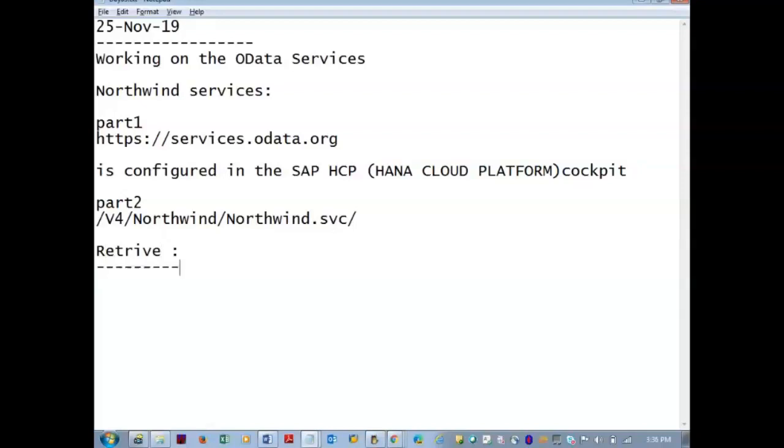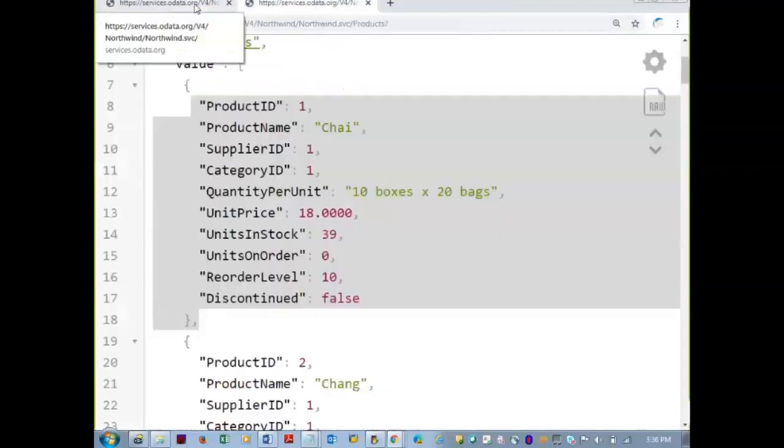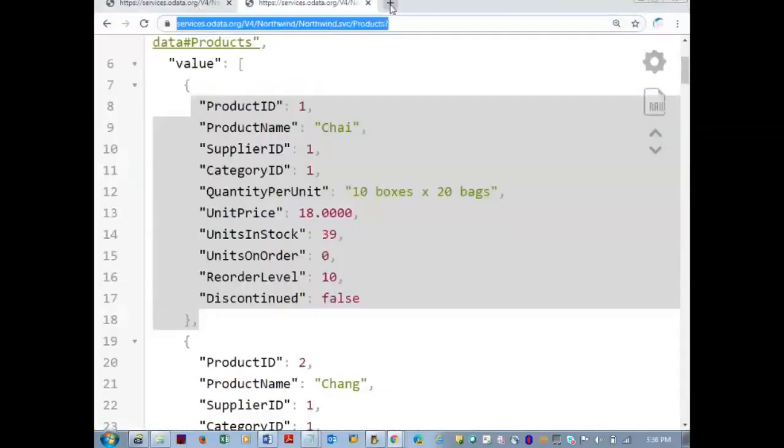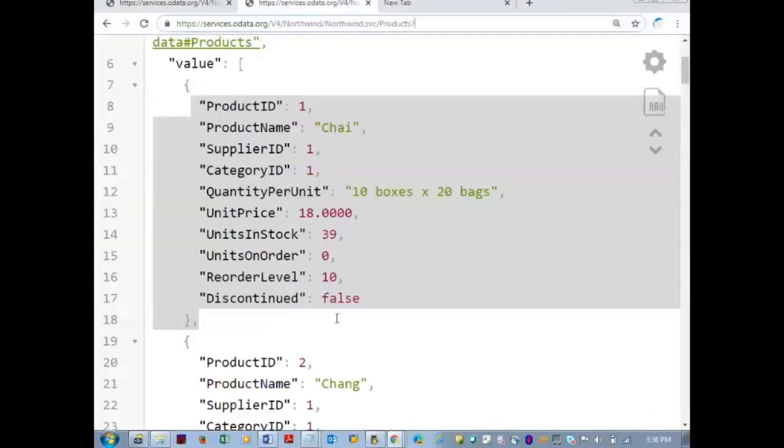So we'll work on the retrieve operation. Now, the retrieve operation contains two sub operations, query and read. Query means multiple or all the records. Like this, products. So we got all the records of the entity set.